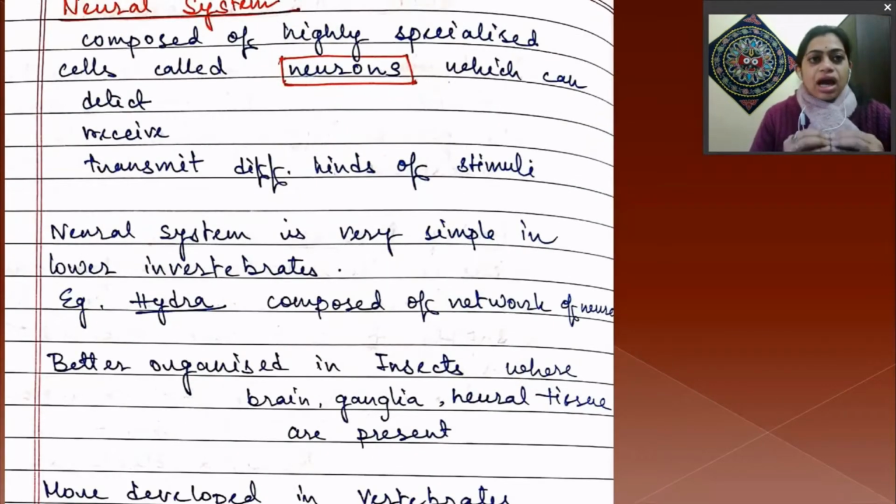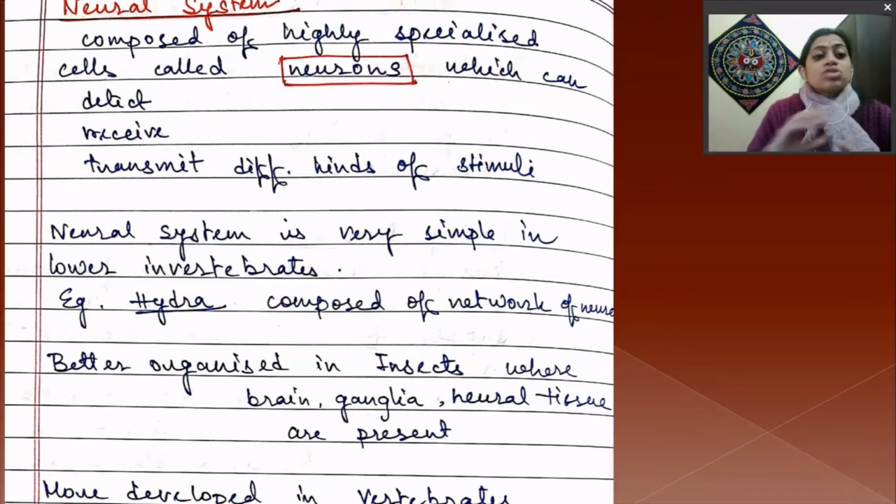The neural system is mainly composed of highly specialized cells called neurons, which can detect, receive and transmit different kinds of stimuli. They can detect any stimulus, receive it, and transmit it to the next neuron or to muscle ends.